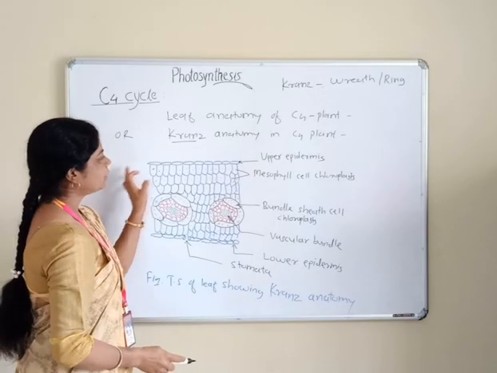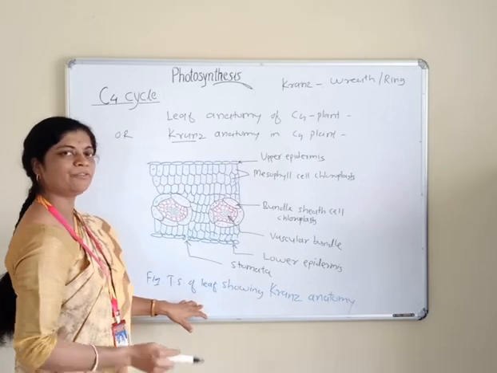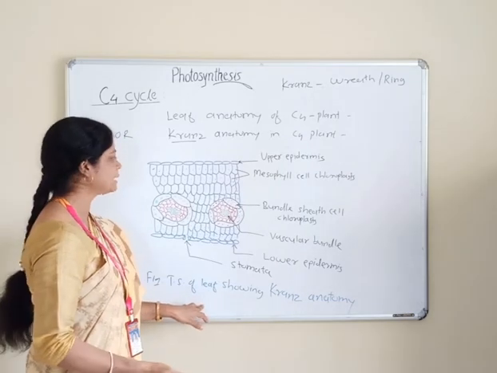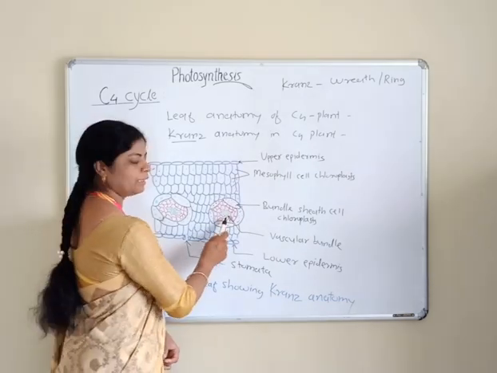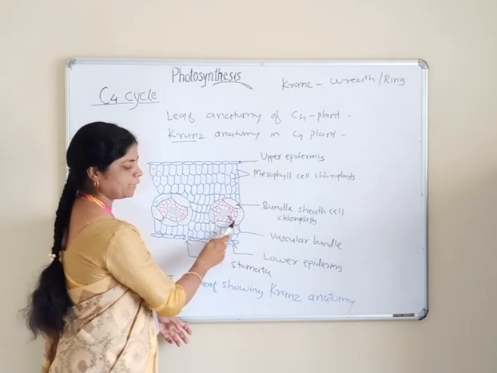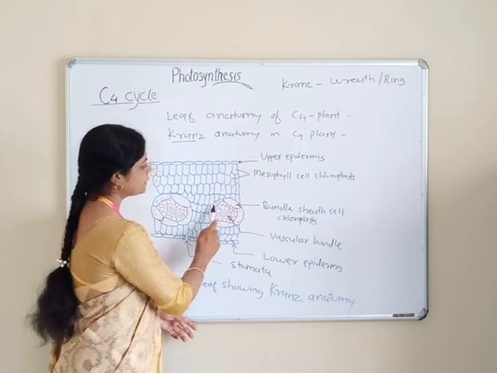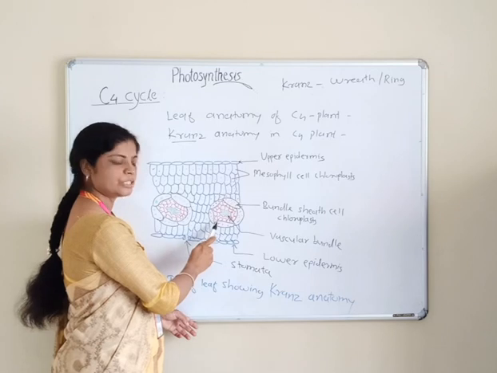In the transverse section of a leaf of a C4 plant, for example sugarcane or maize, there is a vascular bundle surrounded by large parenchymatous cells. These are called bundle sheath cells, and this type of chloroplast is called bundle sheath chloroplast.